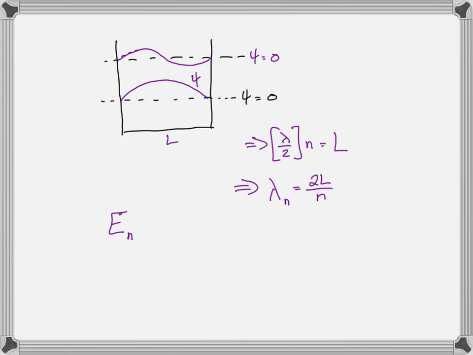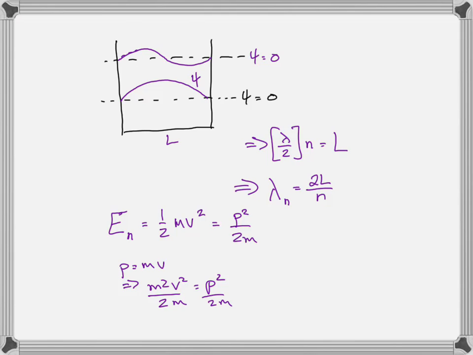energies of the particle in a box, which we can call E sub n, which are 1/2 mv squared. The potential energy is 0, though we could have set some potential energy. It's the kinetic energy, which is also p squared over 2m, right? Just in case you don't remember, if p equals mv, then p squared is m squared v squared, so p squared over 2m is 1/2 mv squared.